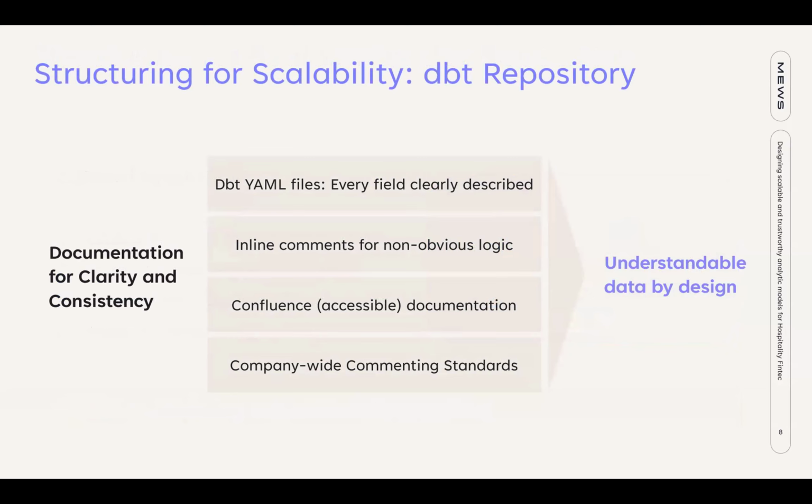So that the models are scalable, they also need to be understandable. We have been focusing especially on this because it's not only relevant that it's understandable for you, but also, for example, for any other person that will pick this model up like 6 months from now. So we focus a lot on documenting and commenting. In DBT, we try that all our fields have a very clear definition in the DBT YAML files. We also use, in case we are doing some transformations and we consider that the transformation is not very intuitive, some inline comments to explain it.